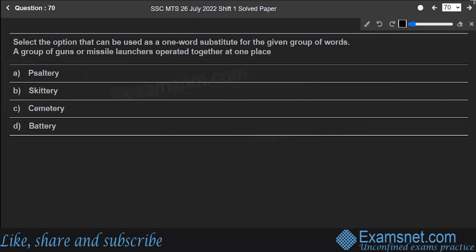Next, question number 70. Select the option that can be used as one word substitute for the given group of words. Let's read. A group of guns or missile launchers operated together at one place. So, what is that called? Saltry. No, what do you mean by saltry? It's actually a musical instrument.